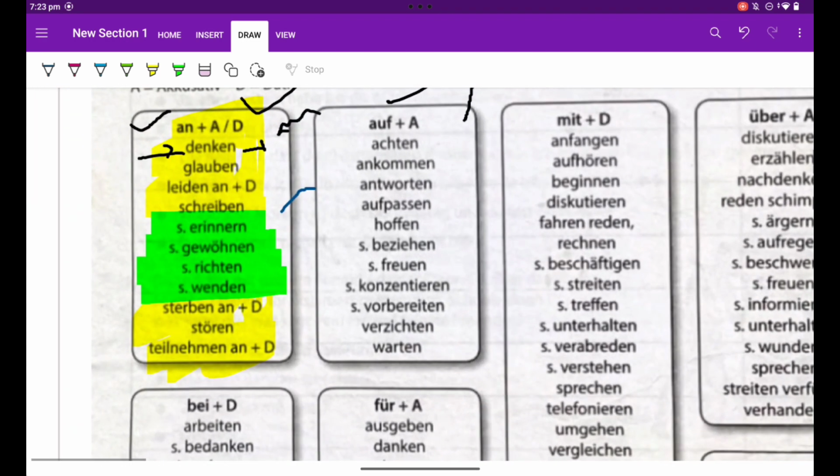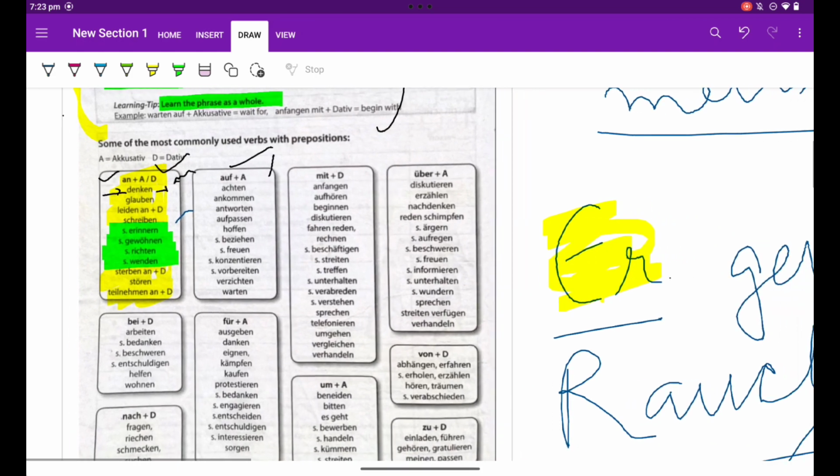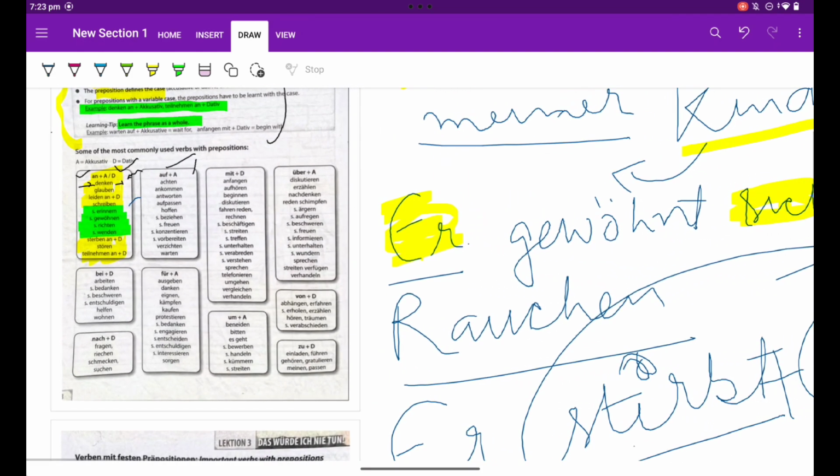So today we dealt with the preposition an. Next we will be dealing in the next video with all the prepositions like auf, mit, für, bei, nach, über, von and so on. We will continue this in our next video.